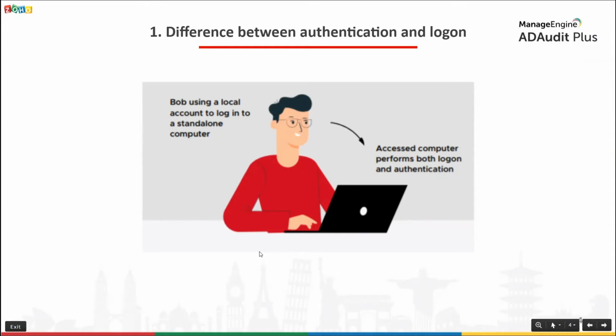When Bob uses a local user account to log on to his standalone computer, the computer performs both the authentication and logon, because the computer contains Bob's account and the computer is the one that Bob is accessing. So both authentication and logon occur on the computer, and the corresponding authentication and logon events get logged on the very same computer. This is a very straightforward case.